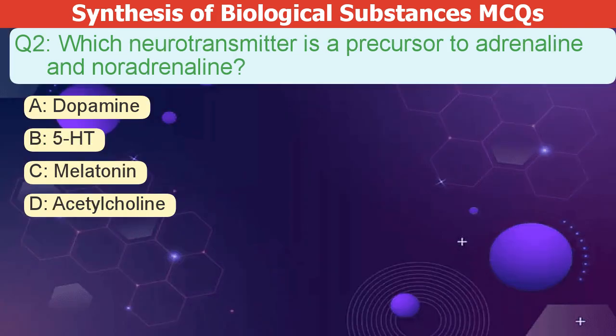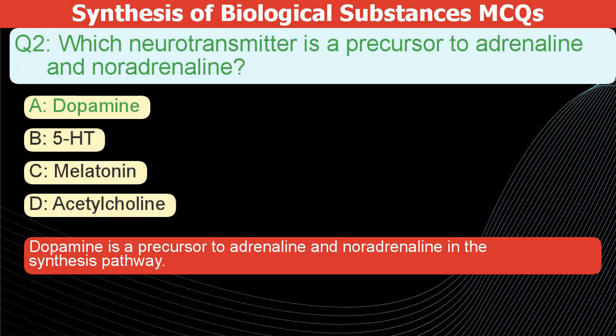Which neurotransmitter is a precursor to adrenaline and noradrenaline? A. Dopamine. B. 5-HT. C. Melatonin. D. Acetylcholine. The correct answer is A. Dopamine is a precursor to adrenaline and noradrenaline in the synthesis pathway.